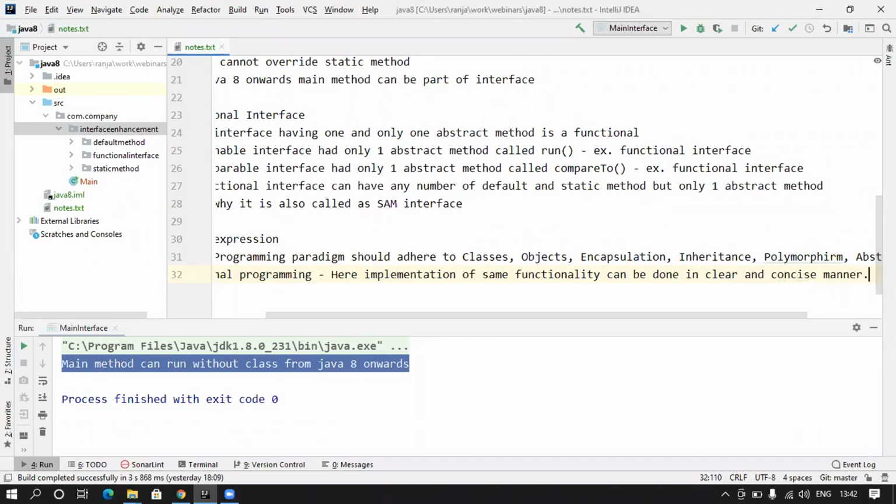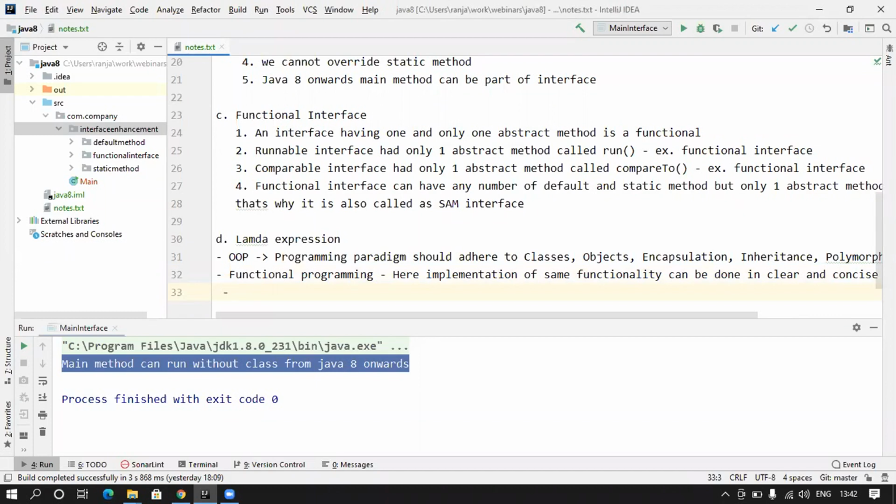So concise manner, what does it mean? That the code will be less, implementation will be compact. So that's what functional programming actually provides. If you implement the same functionality using functional programming, the code will be less, it will be clean, and it will be compact, so that you don't have to write many lines of code to do the same implementation. So let's try to understand this with an example that would make the concept more clear.